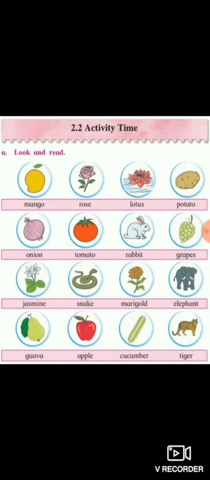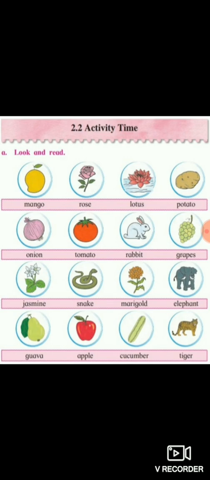Can you all tell me what is rose? Rose is a flower. Very good. Now third picture, L-O-T-U-S, lotus. Can you tell me what is the lotus? In which group will it go? Yes, lotus is also a flower.